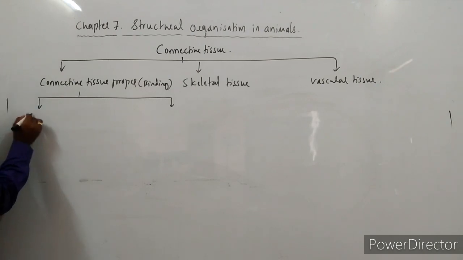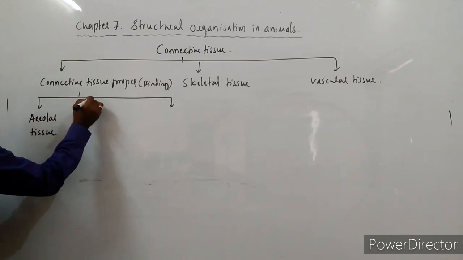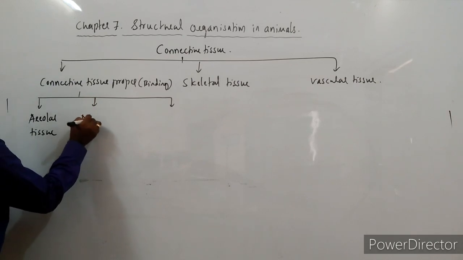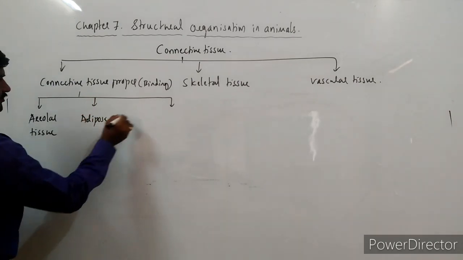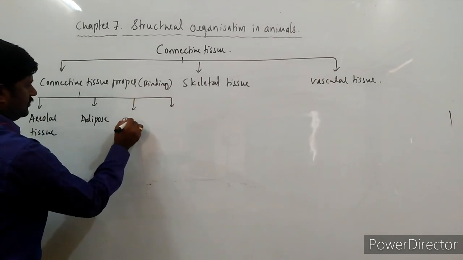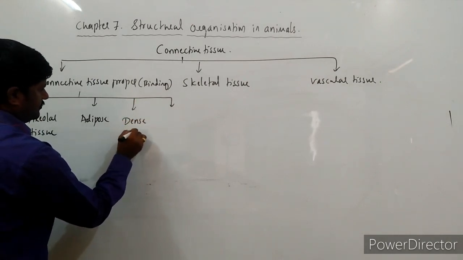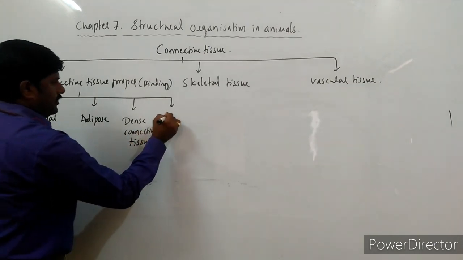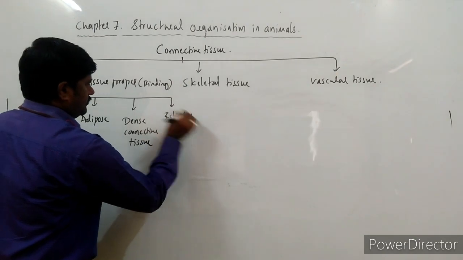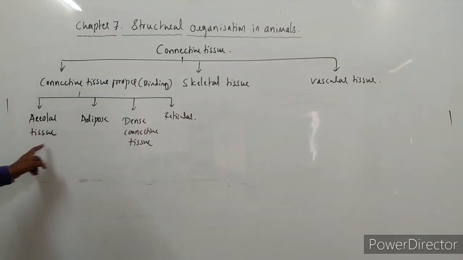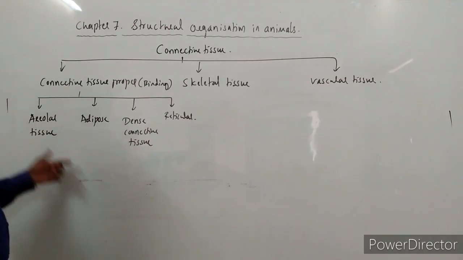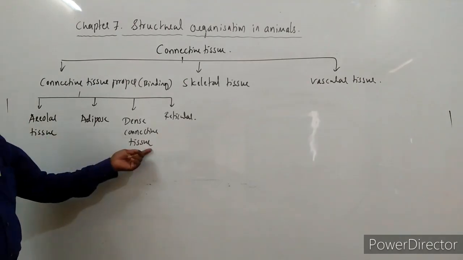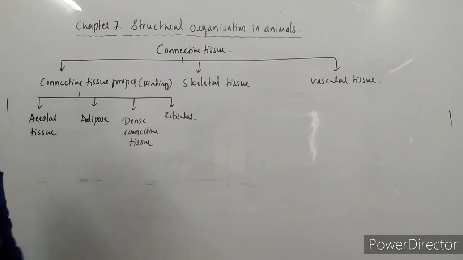Here areolar tissue is there, adipose tissue is there, dense connective tissue is there, and reticular tissue is there. So like this, there are four types that we come across: areolar tissue, adipose tissue, dense connective tissue, as well as reticular tissue.